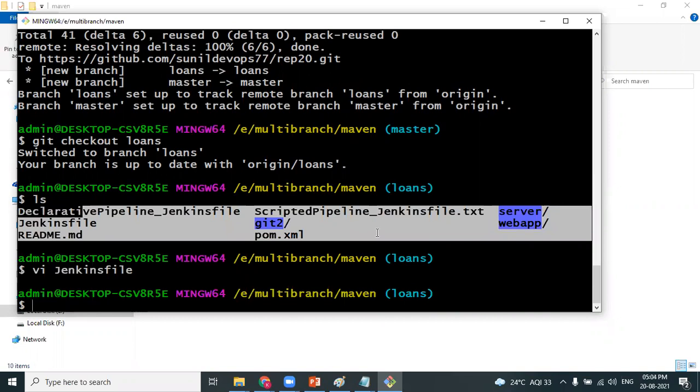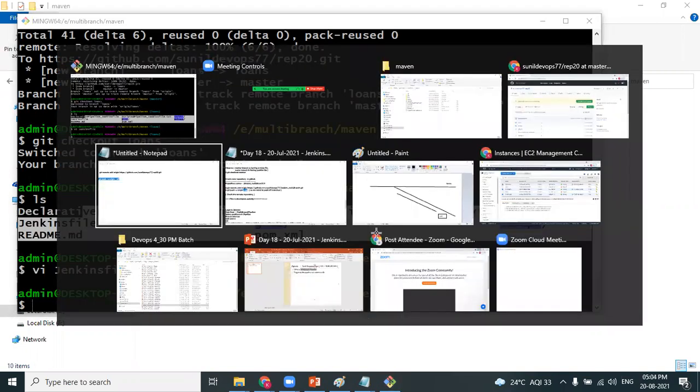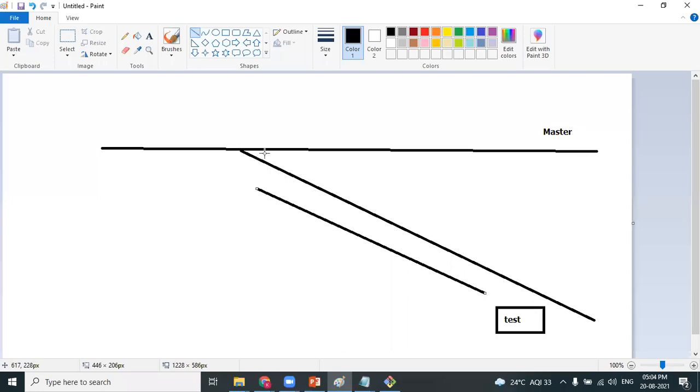Do you remember in the branching concept, when I said whenever a new branch gets created, the commit history will be copied? Commit history is nothing but, let's say you have created a commit. When I say commits, you are handling the files. When commits are getting copied, in other words, files get copied. Git always handles the files using commits only. So by that way it got copied, am I right?